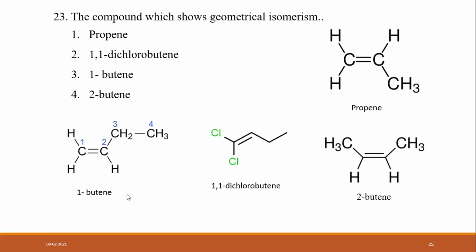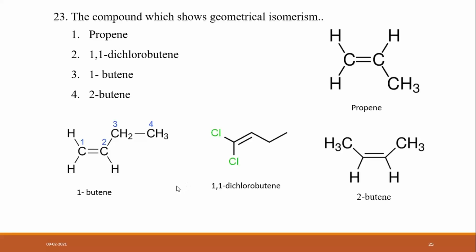Rotation is restricted at the double bond. Very good. Geometrical isomerism. What is the answer? D, the compound which shows geometrical isomerism. When we consider propene first, here is the carbon-carbon double bond. Two hydrogen atoms are there on one carbon, but the other carbon has one hydrogen and CH3. There is no cis and trans, as there are the same substitutions at the same carbon atom. So here geometrical isomerism does not develop.